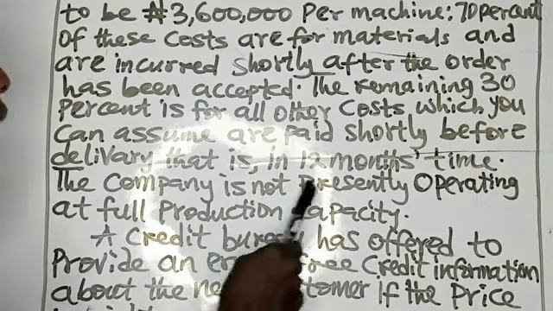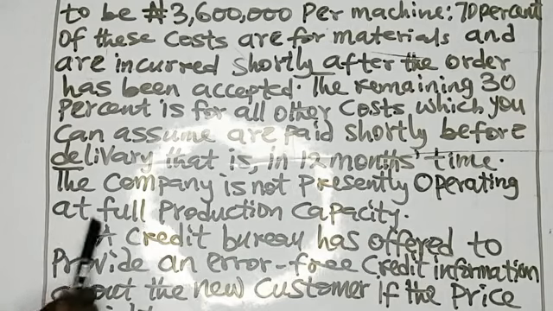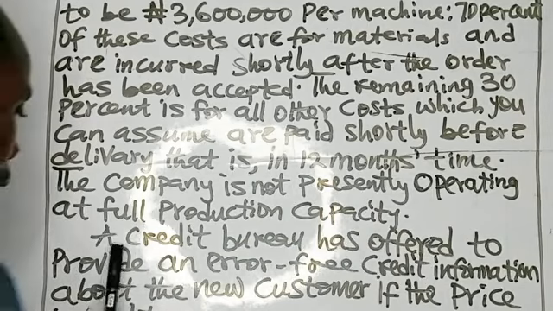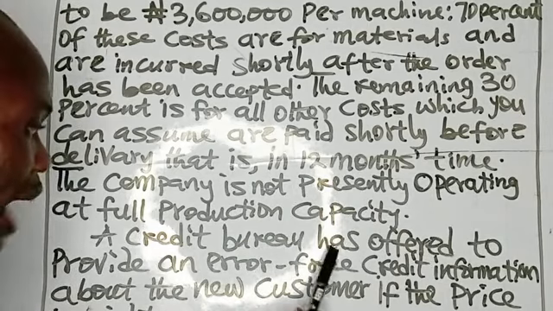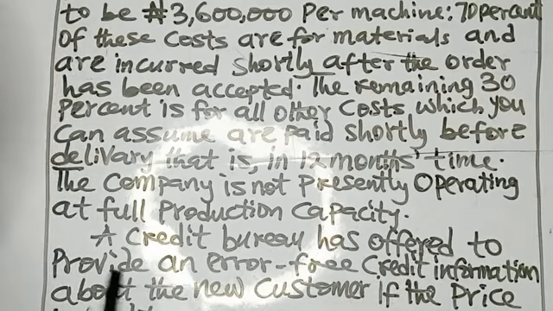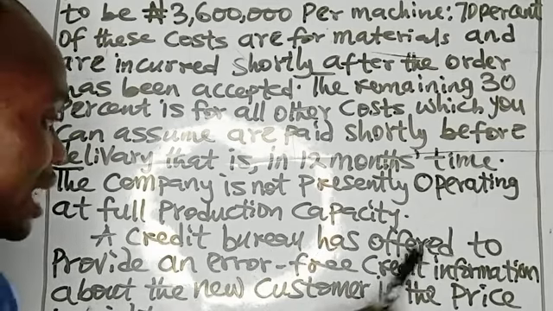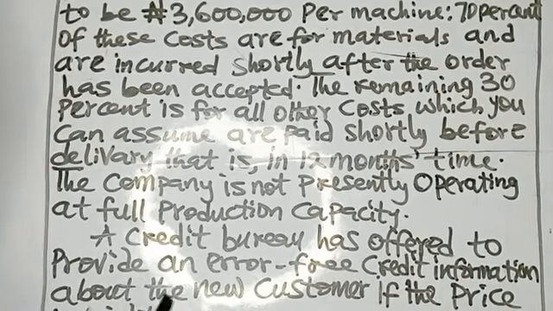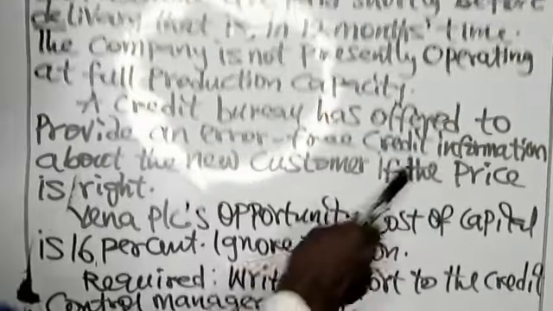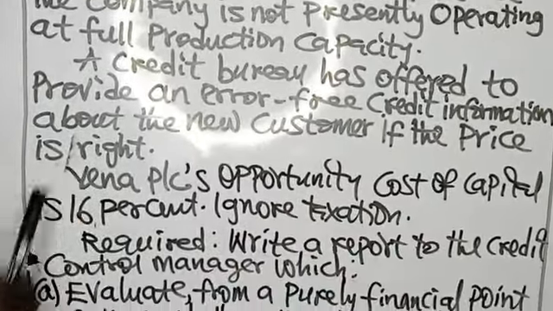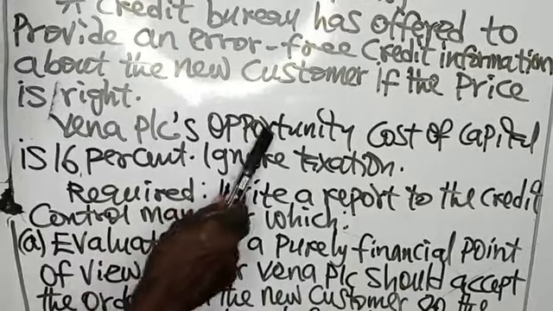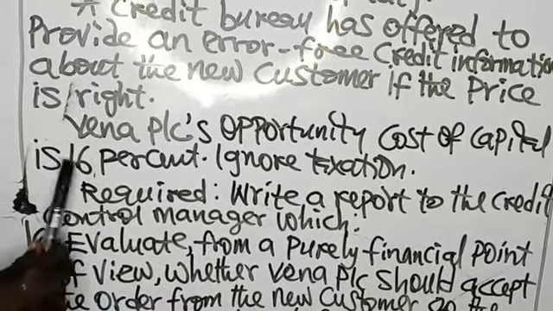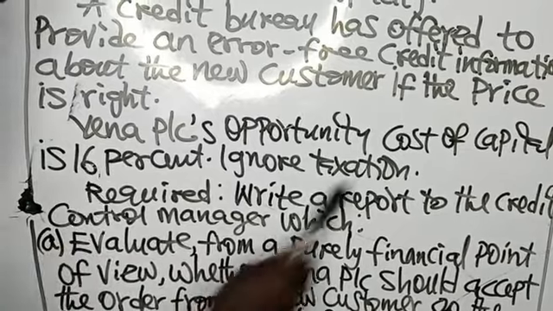The company is not presently operating at full production capacity. A credit bureau has offered to provide error-free credit information about the new customer if the price is right. Vena PLC's opportunity cost of capital is 16%. Ignore taxation.